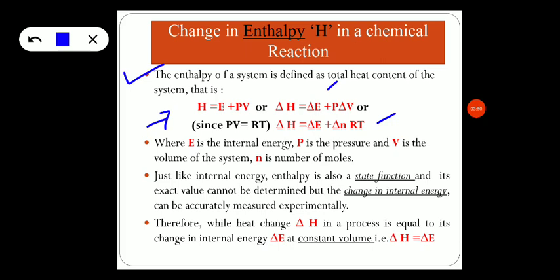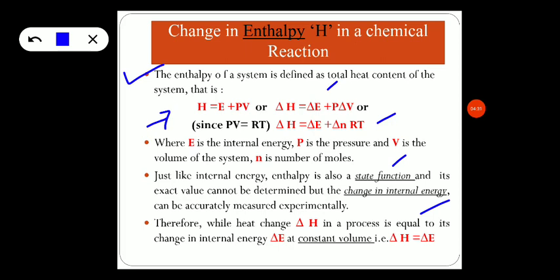Now, just like the internal energy, enthalpy is also a state function. So, enthalpy as well as internal energy only depends on the present status of the system. That is, it depends on the initial state and the final state of the system. It is independent of the path. That is why internal energy and enthalpy are known as state functions, and we cannot find the exact value of the enthalpy, just like internal energy. We can only find the change. The change in internal energy can be accurately measured experimentally. The change in the enthalpy can be accurately measured experimentally.